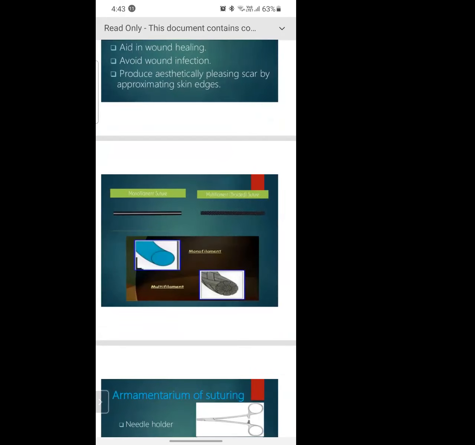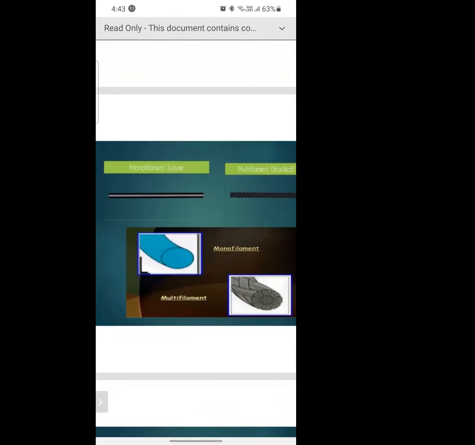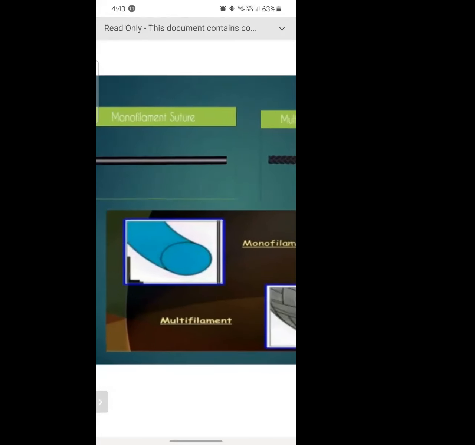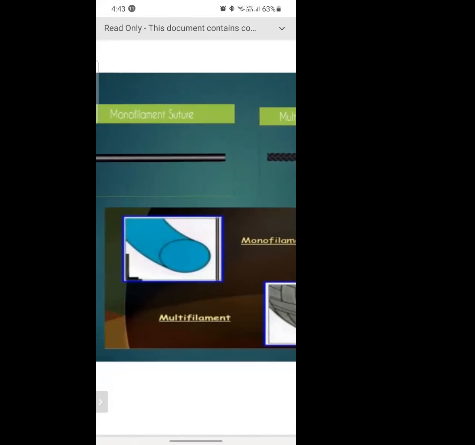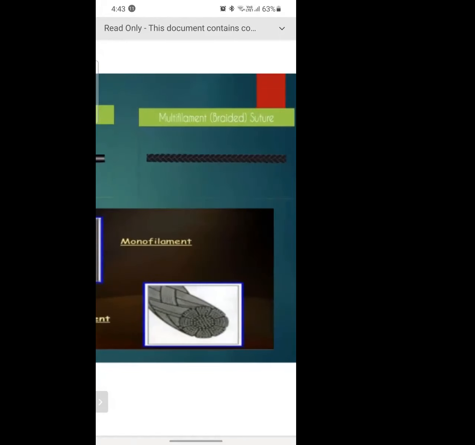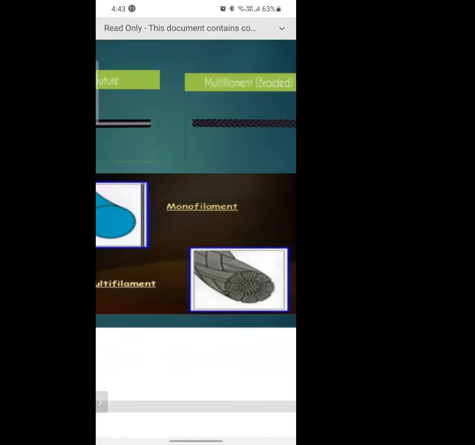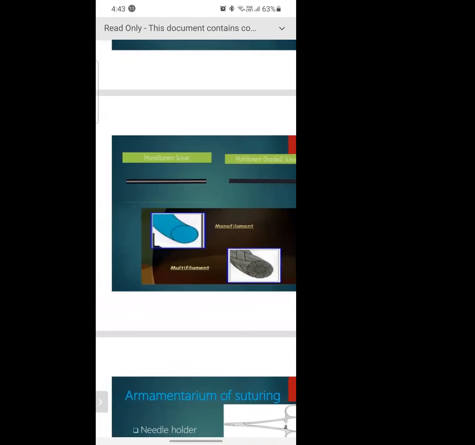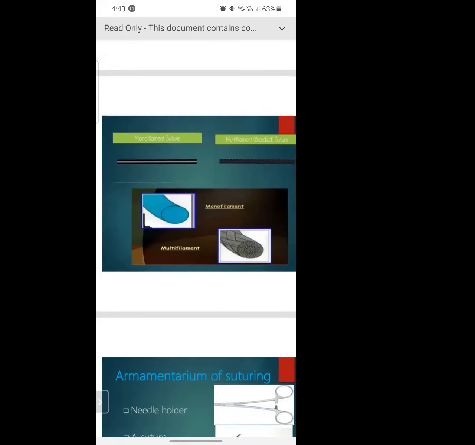See, these are the two types of how we do the suturing. This is a monofilament suture, straight like this. Can you see the blue one? Can you find the suture itself? And this other one is the braided suture, the multifilament. Here the black one, crisscross, they do the suturing tightly in a cross way. This is a monofilament and these are the two types of sutures. Got it?